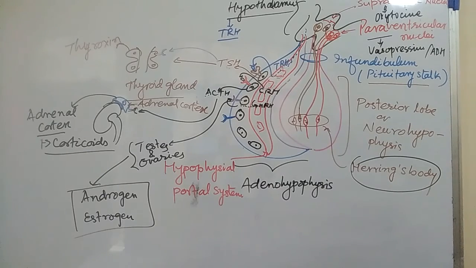That hormone is called corticoids, meaning adrenal cortex hormones are corticoids, just like mineralocorticoids, glucocorticoids and sex corticoids.